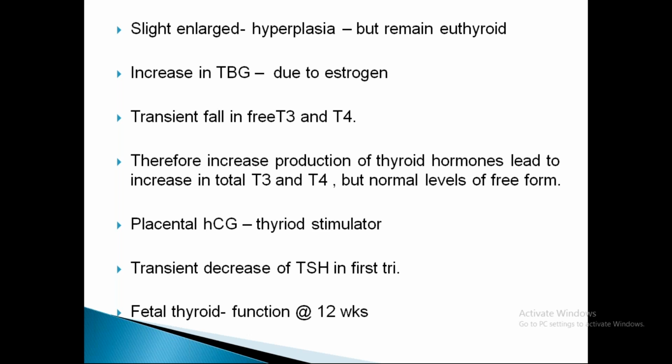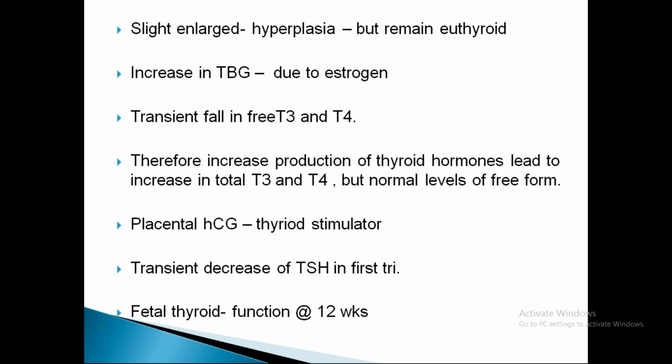The free T3 and T4 decrease, and therefore increased production of thyroid hormones leads to an increase in total T3 and T4, but normal levels of free T3 and T4. These free forms of T3 and T4 are metabolically active, and they are the active forms of thyroid hormone, which is necessary for the body to maintain the normal basal functions.